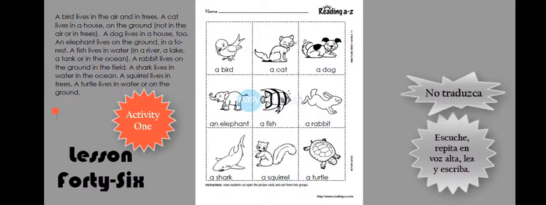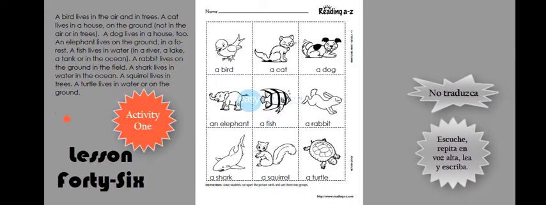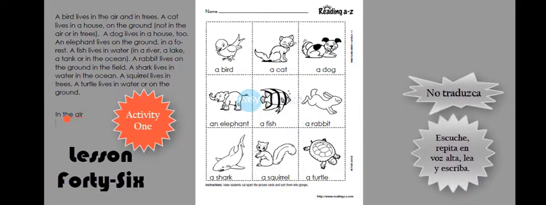From the description in this activity, we have different kinds of animals. Animals that live in the air, animals that live in trees, animals that live in water, and animals that live on the ground.